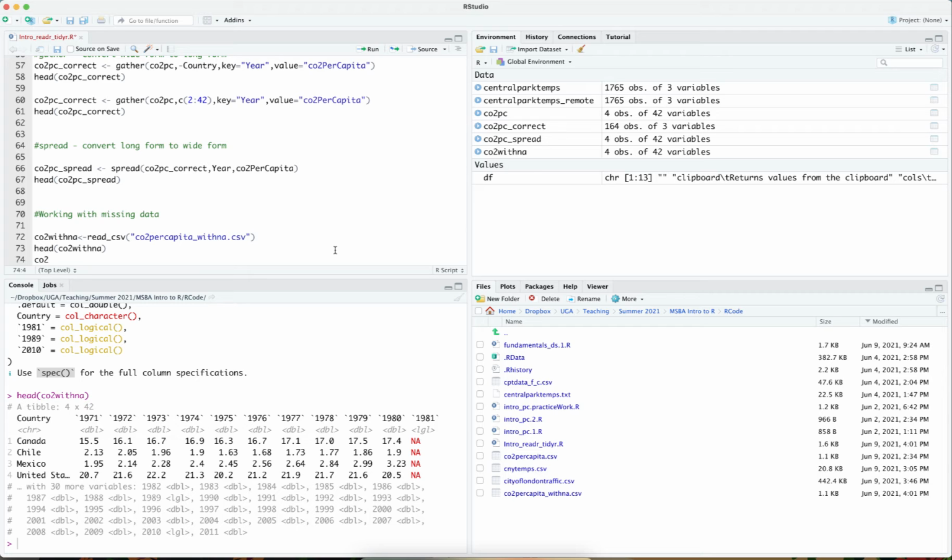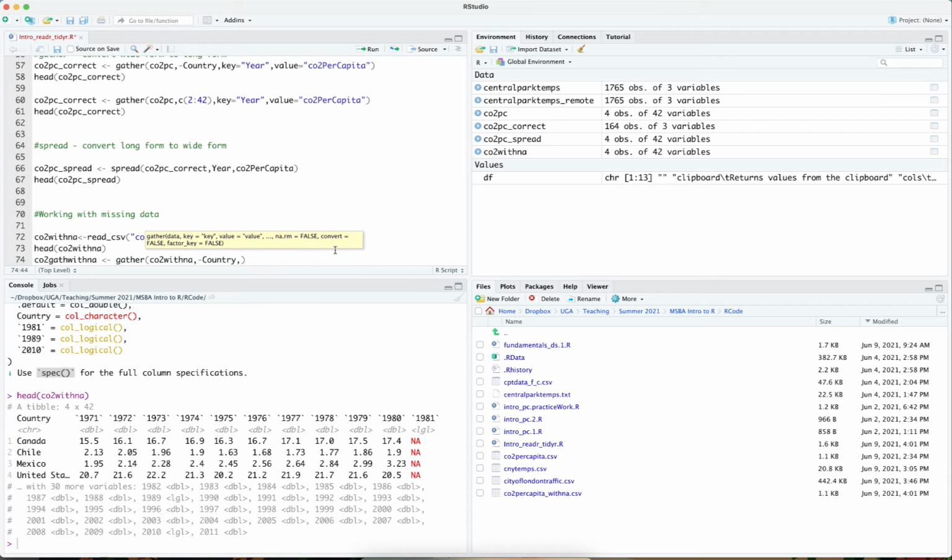I'm going to call it CO2 gathered with NA. And I'm going to be using the gather function of tidyR, and I'm going to say, okay, take CO2 with NA. Do not gather the country column.